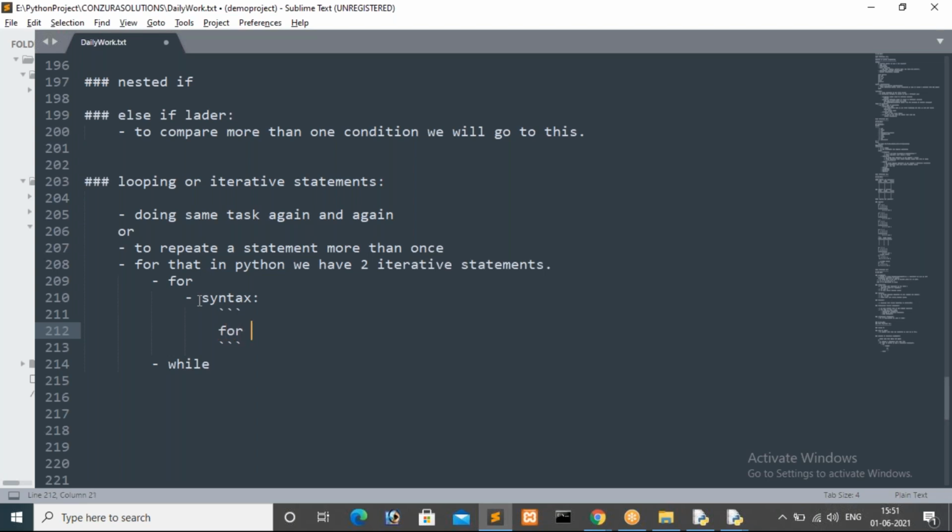To implement for in Python, you have to write it like this: for i in range, using the range method, then a colon, and inside we print the i value. I'm just giving the syntax, guys. Don't worry, I will show you an example of what the range method does, and what the in and the i are. This is the general form of the for statement in Python. Before going to this part, you have to know the range method. Without knowing it, you can't understand what the for loop does.